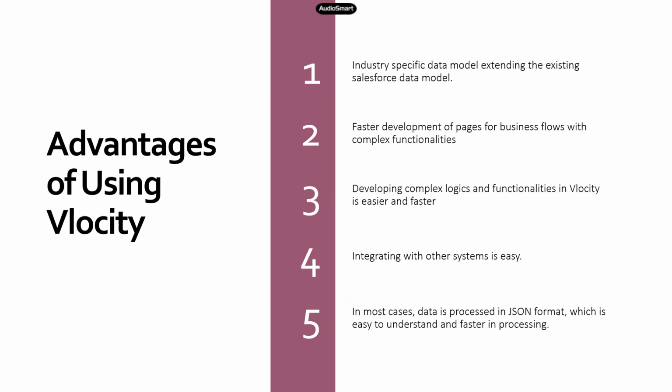And the next thing is, in Velocity, although they support XML as well, predominantly Velocity recommends you to use JSON format. JSON is a very lightweight, easy to understand, and faster processing language. If you use JSON for all the data processing, like transfer of data between each and every system, it becomes much faster because everything is straightforward and easy to process, right? So in turn it reduces the load time of the pages and everything.